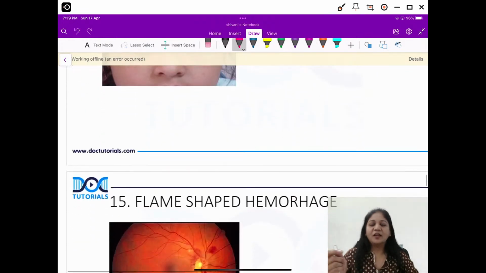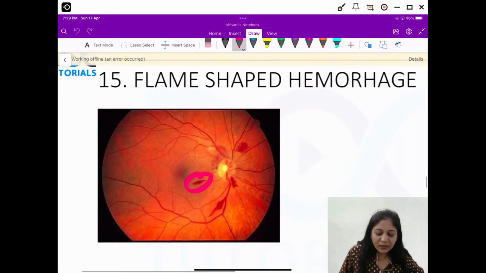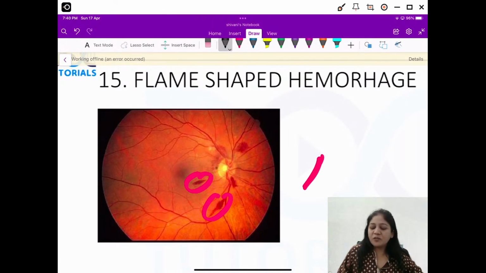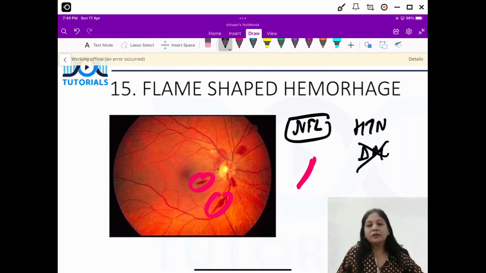Chalo, the next picture. So friends, this is about flame-shaped hemorrhages. Very, very important. Please see this when I magnify it. These are the hemorrhages which look like flame. So you must remember, first of all, that flame-shaped hemorrhages are there in the nerve fiber layer mainly. They are more important when you have hypertension and not diabetes, okay? Though they can be seen in diabetic retinopathy also, they are more prominent when the patient has hypertensive retinopathy.